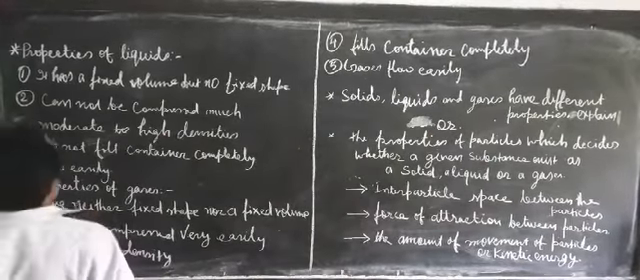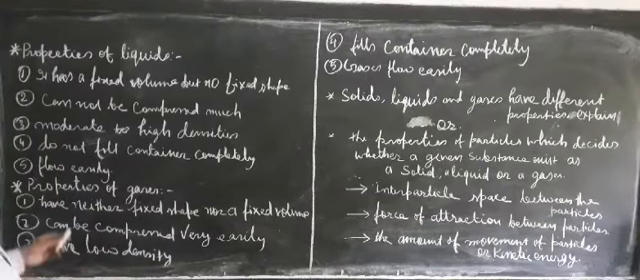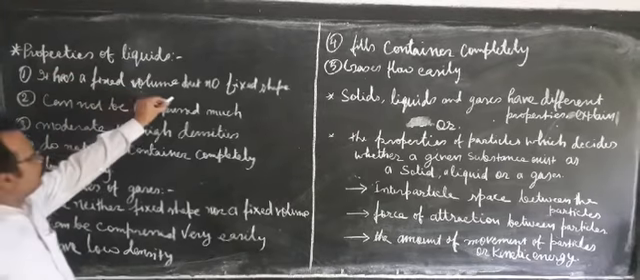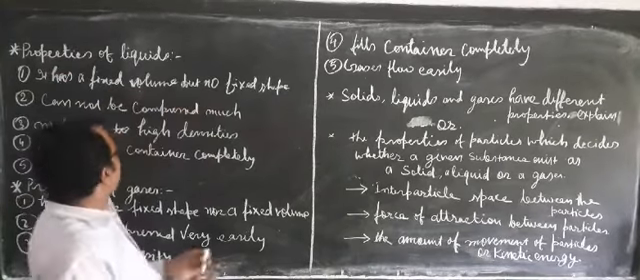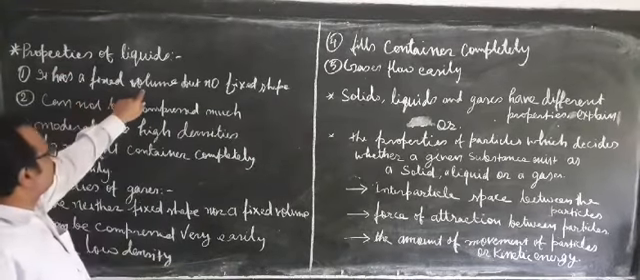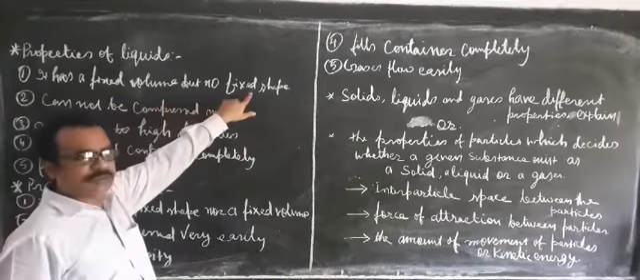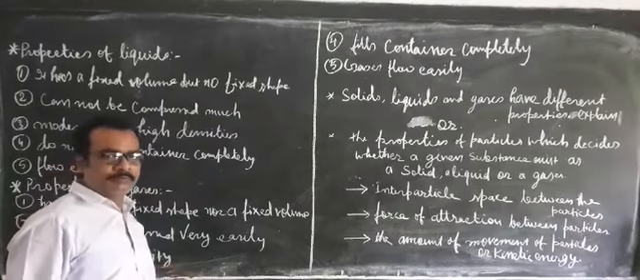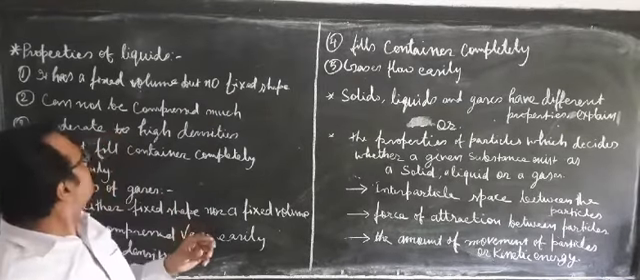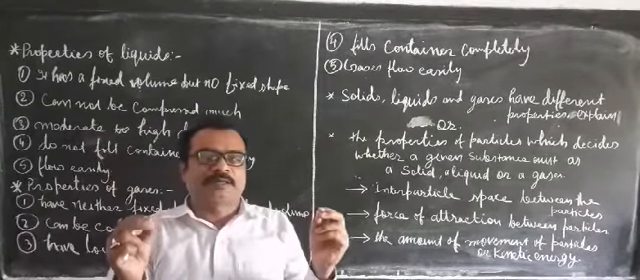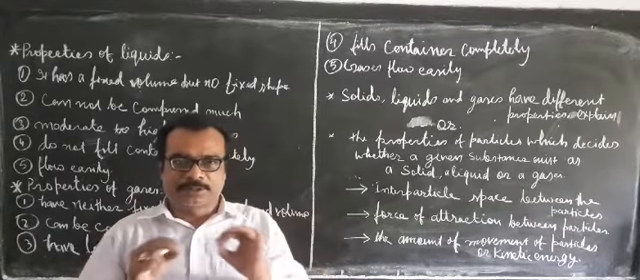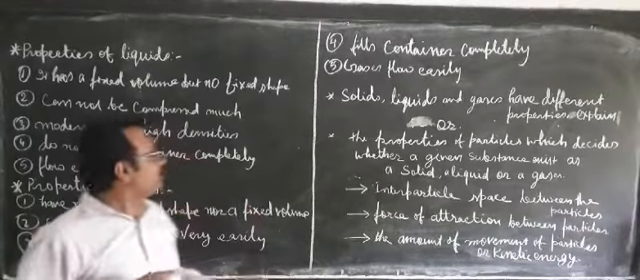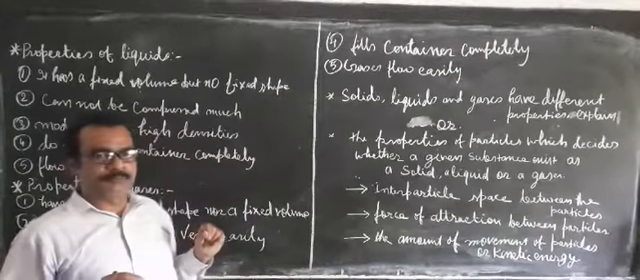The very first property of liquids is that a liquid has a fixed volume but no fixed shape. Now, why does it have a fixed volume? Because in a liquid, interparticle spaces are fixed. That is why it has a fixed volume.